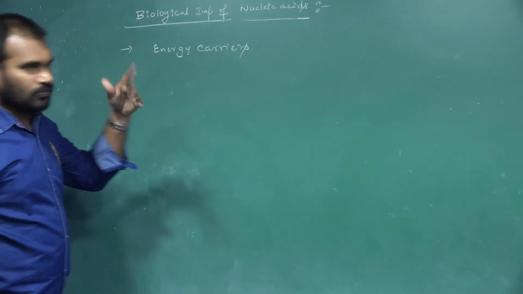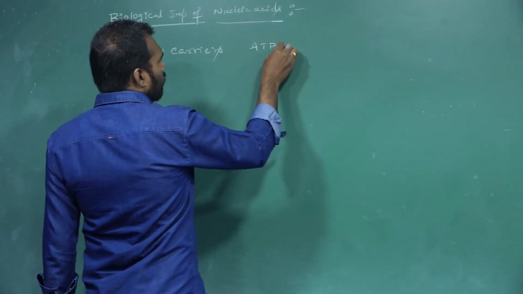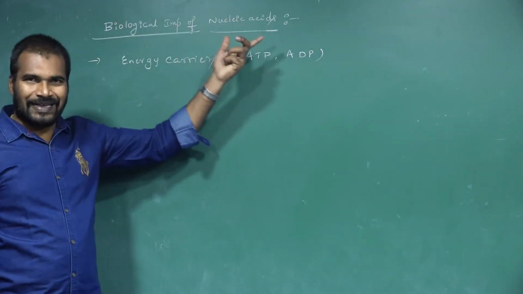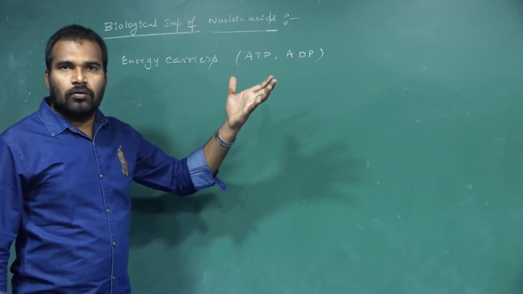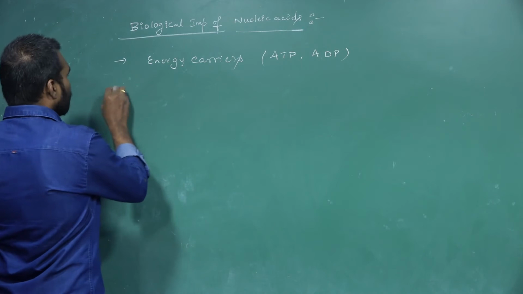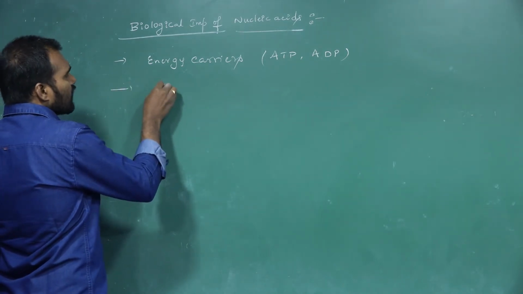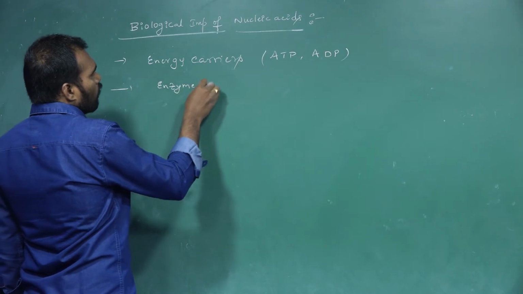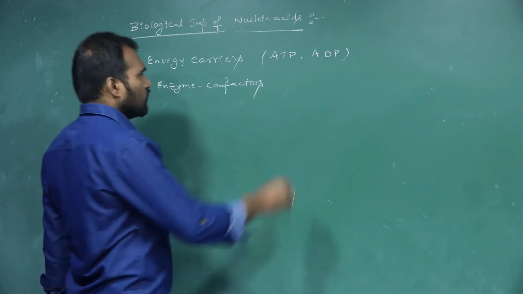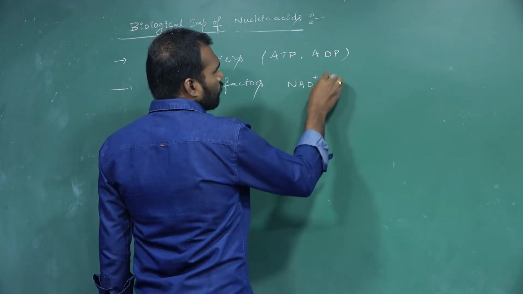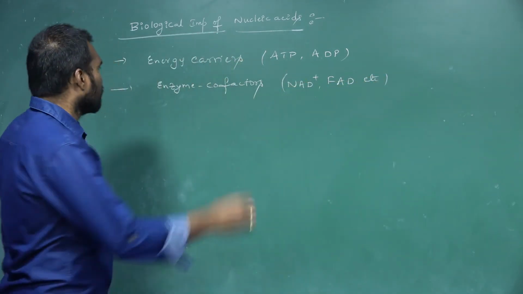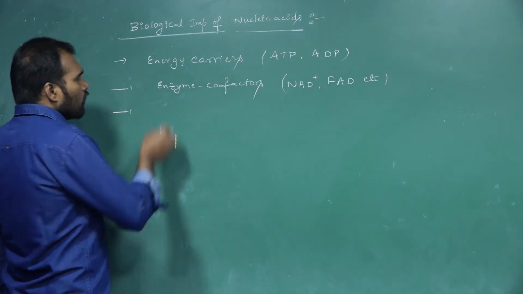Okay, energy carriers. That is example ATP, ADP, etc. In addition to acting as nucleic acids, they also act as what? Energy carriers. Next one, and also they act as what? Enzyme cofactors. Enzyme cofactors, that is what? NAD plus, FAD, etc.